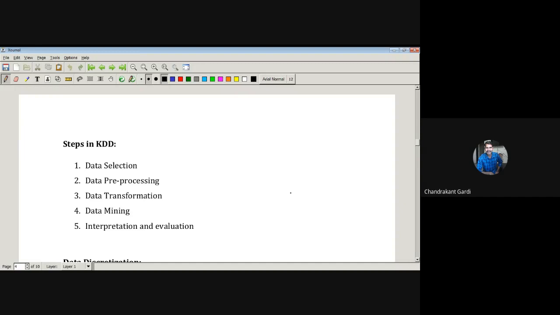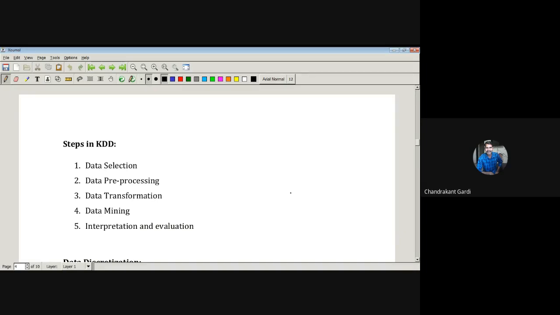In that particular process, the underlying steps are 5 in number. The first one is you have to select the data, you have to pre-process the data. So whatever data cleaning and other stuff is there, that will come under data pre-processing. Once the data has been pre-processed, then if there is necessity, we will transform the data. That will come under the data transformation step. Once the pre-processed data has been transformed, it is in a position to get applied by certain data mining algorithms. So we will be applying data mining algorithms on this transformed data.